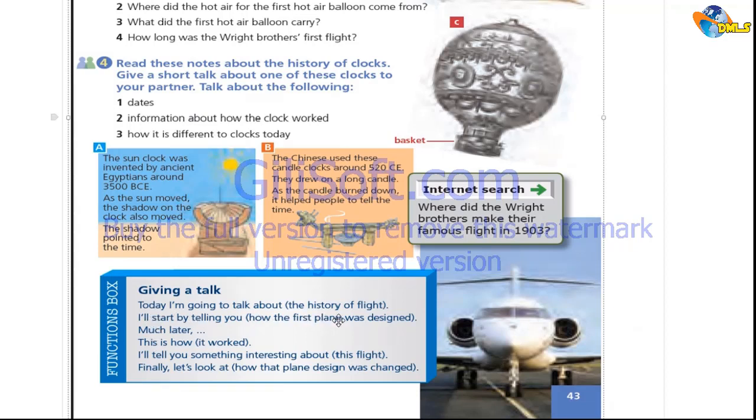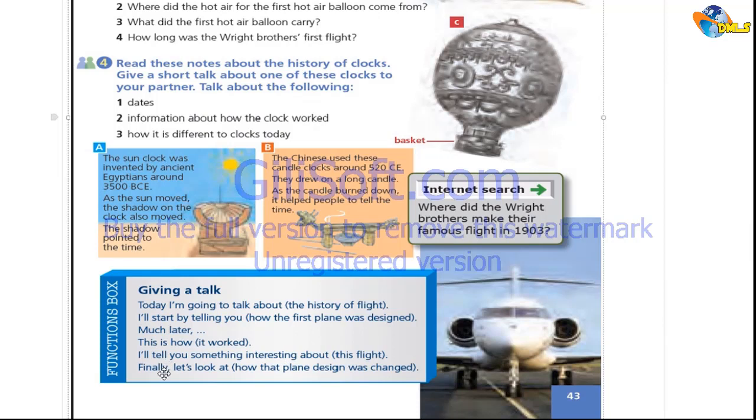Today, I'm going to talk about the history of flight. I will start by telling you how the first plane was designed. Then, in chronological order, I would move to much later, so and so happened. This is how it worked. I will tell you something interesting about this flight.